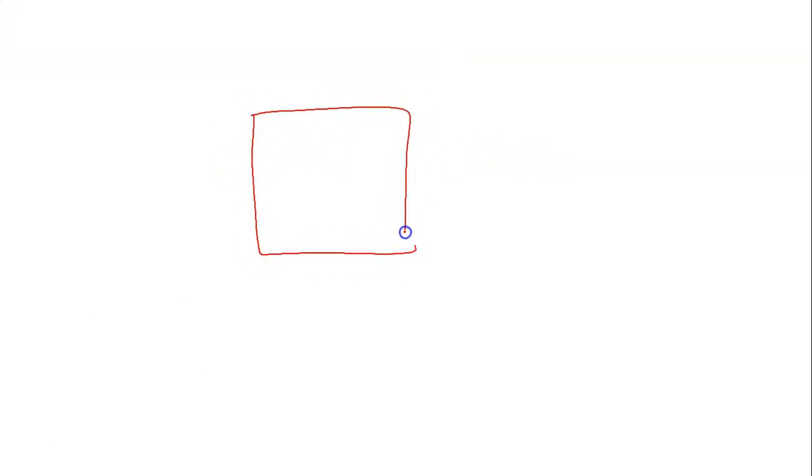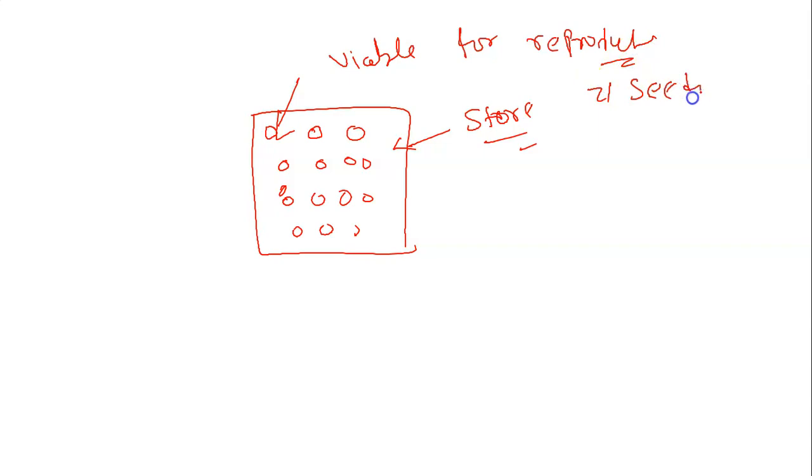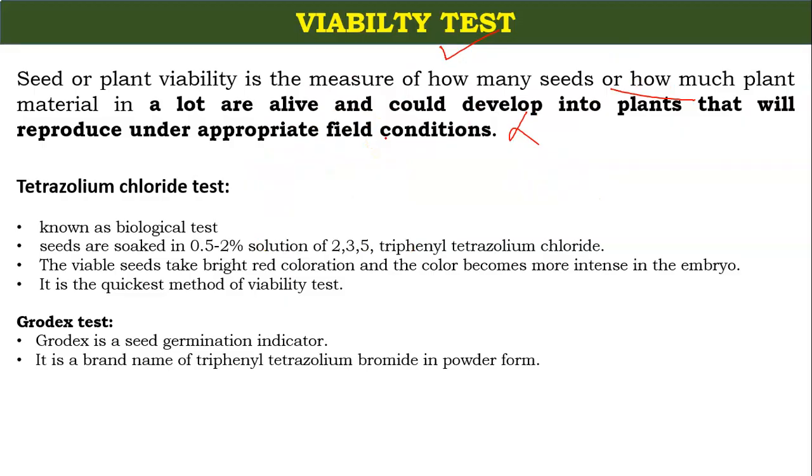Here you have produced some seeds like this. You have stored these seeds somewhere in your house, in a warehouse or anywhere as per the requirement. So what types of seeds are viable for reproduction or for seed production? How will you find out? There are some tests which we will discuss in our slides. Viability means which seeds are ready for reproduction. You have to identify these seeds.